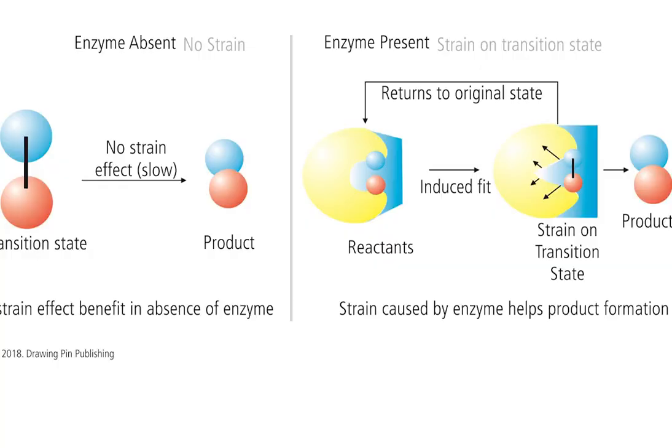So as soon as the substrate changes into the transition state, the shape of the enzyme also changes according to the transition state. But this leads to some substantial strain on the enzyme molecule, because the enzyme now tends to return to its original state. And during this process, the enzyme also imparts a kind of strain onto the substrate to quickly achieve the transition state, or to quickly break down that transition state into product, that eventually favors product formation. And you can say there is again a decreased amount of energy required for activation of the molecule.